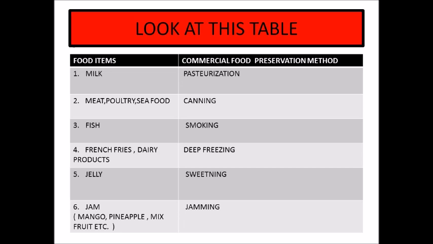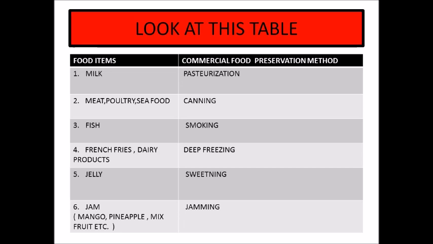The fifth one is jelly. Jelly is sweet, so the sweetening method is used. In this process, the flavor of the jelly is maintained. Lots of sugar is used because sugar is a food preservative. It extracts the moisture and doesn't allow the germs, fungus or microbes to grow.